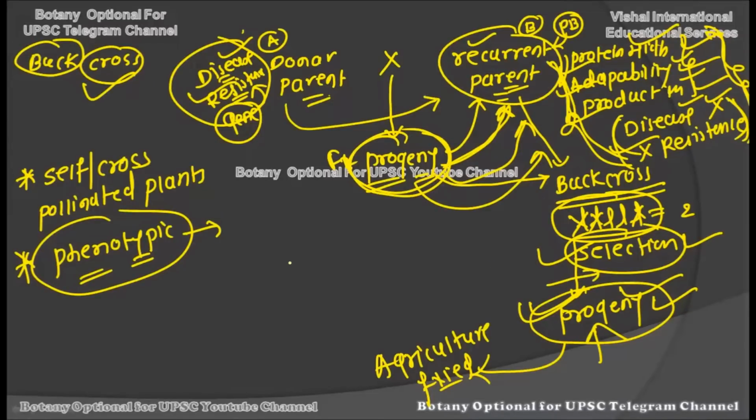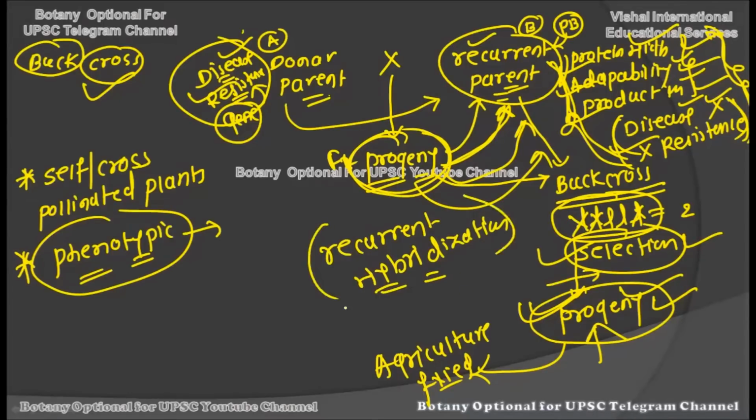Now this repetition of hybridization, that is repeated back cross, is also called recurrent hybridization. You should also remember this term, recurrent hybridization, because here we are repeatedly back crossing the next generation progeny with the original parent, and hence the term recurrent hybridization is always used for this technique.